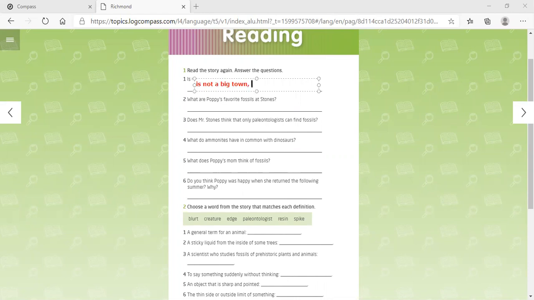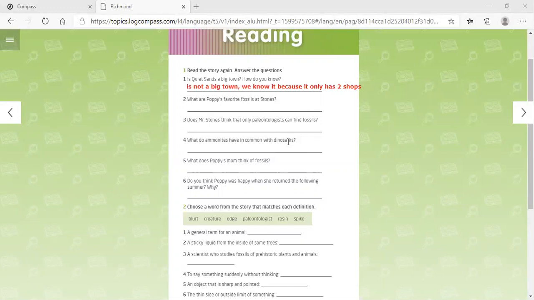Because that place only has 2 stars. That's what we know. And we know it because it only has two shops, the ice cream and the other one that was about the fossil shops, right? That's how we know it.